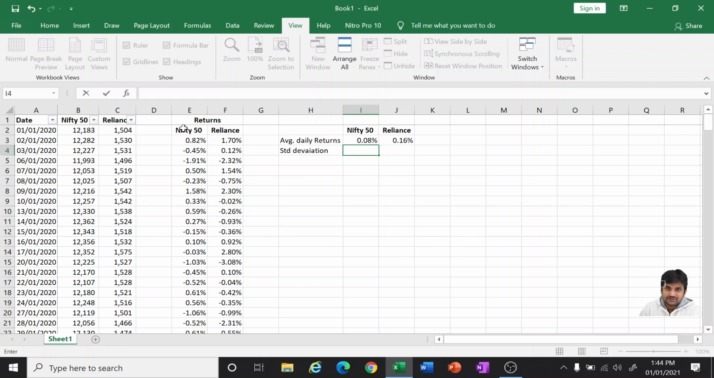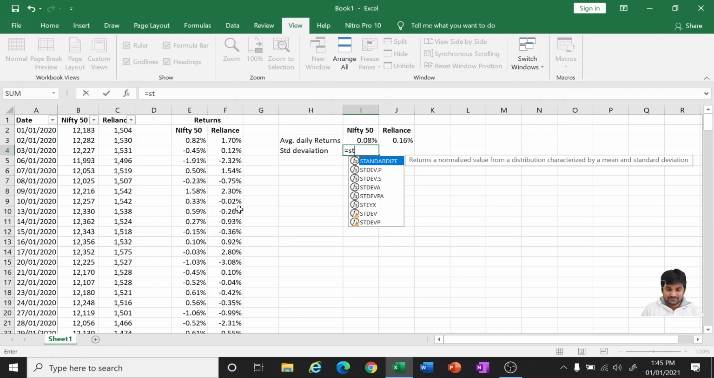The average is 0.08%, but here it is 0.08, and here it is minus 0.45, and minus 1.91%. So it is completely deviating from its average. Sometimes it's going too high and too low. So this is the uncertainty for an investor on the returns. That is the reason we are calculating the standard deviation. This will give us, on an average, how much the deviation is happening from the mean, from the average of 0.08%.